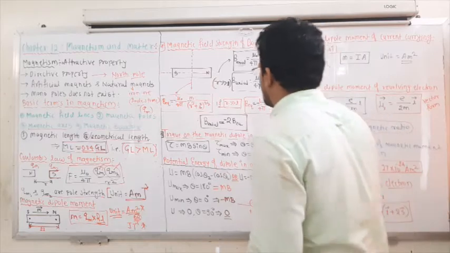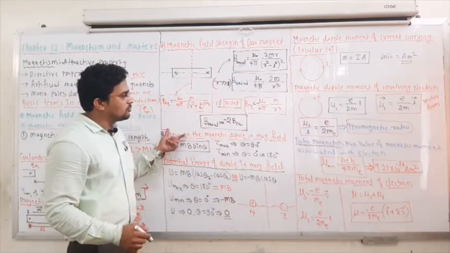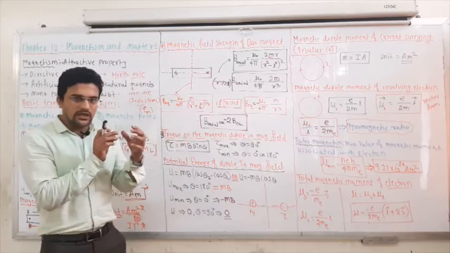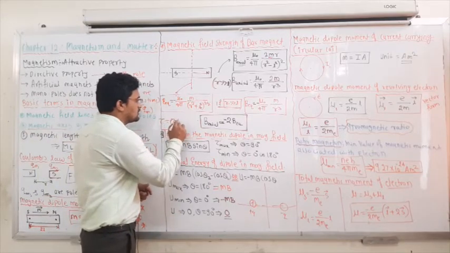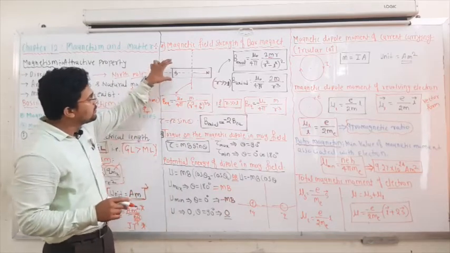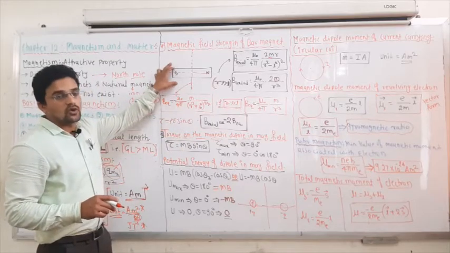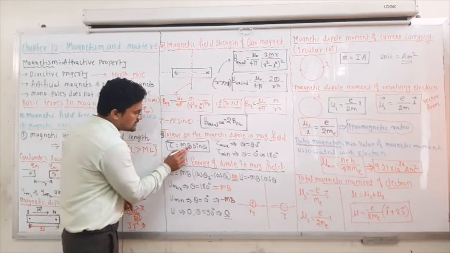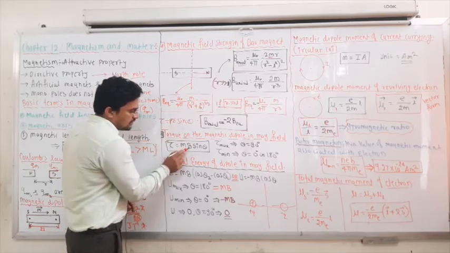So next one we will see is torque. If you place an electric dipole in the electric field, then the torque is given by P E sin theta. In the same way, if you place a magnetic dipole in a magnetic field, it will also experience a torque, and that torque is given by M B sin theta, where instead of P there is M, and instead of electric field there is a magnetic field.